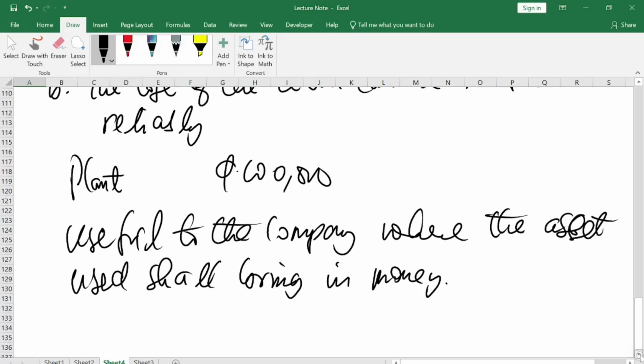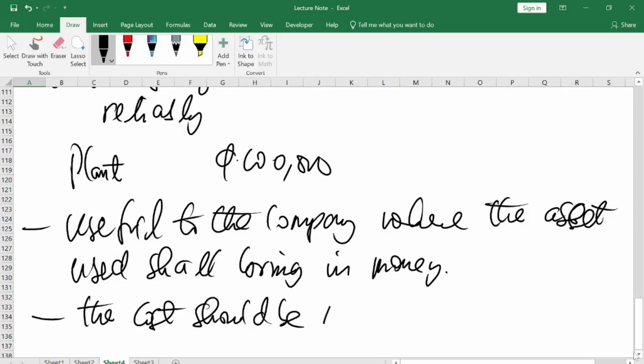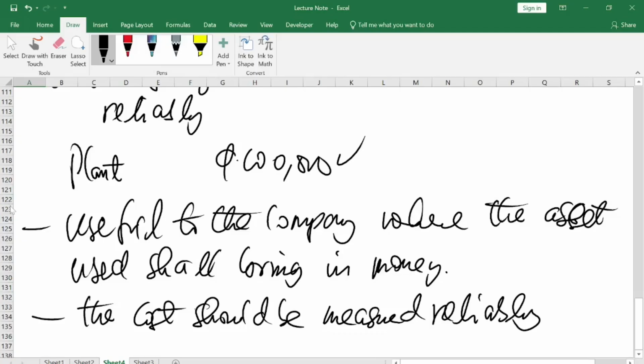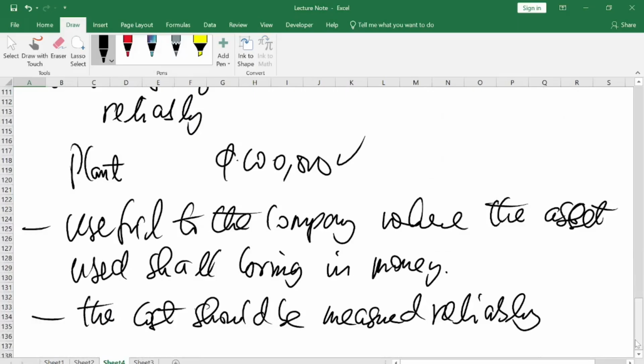And whilst it can bring in money, how much did we acquire the asset for? That is the cost, which should be measured reliably. So here, the asset was acquired at 100,000. So that is what the initial measurement or recognition talks about